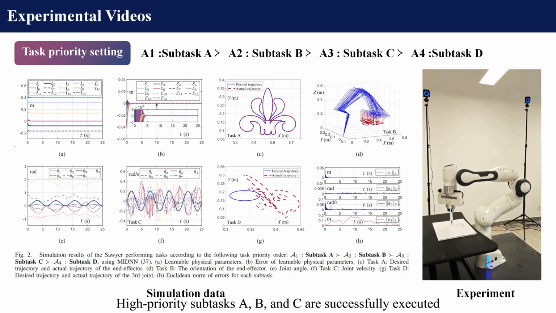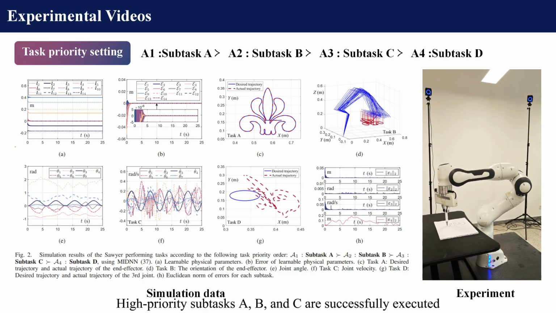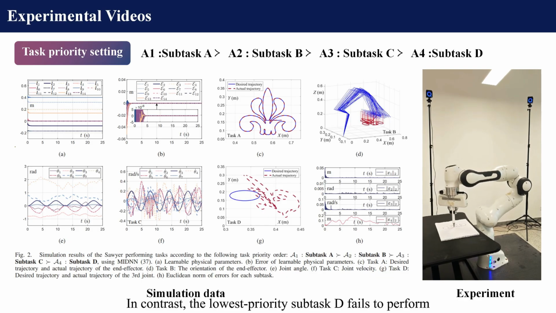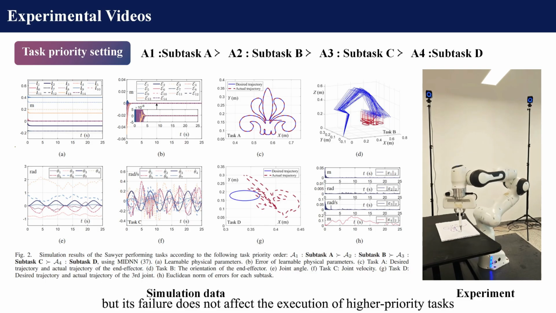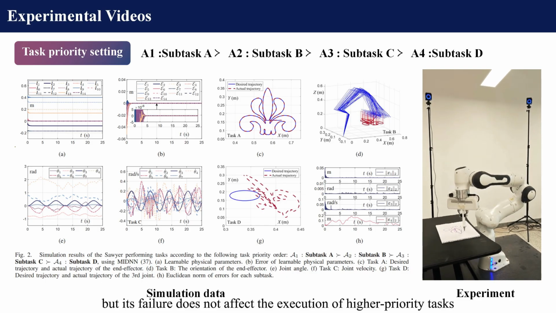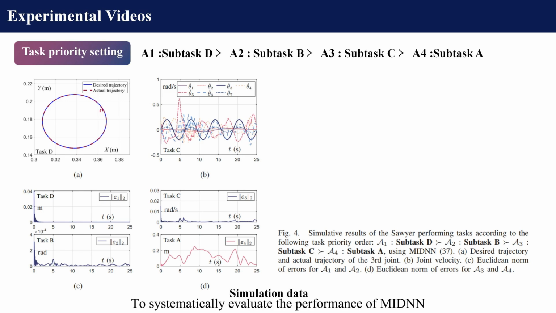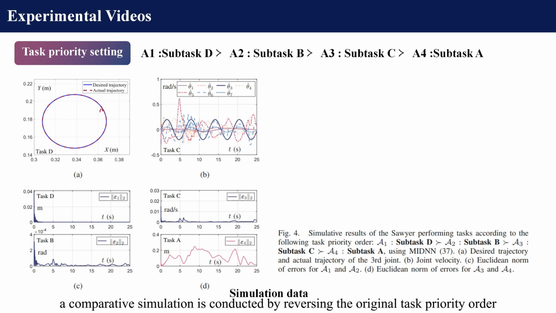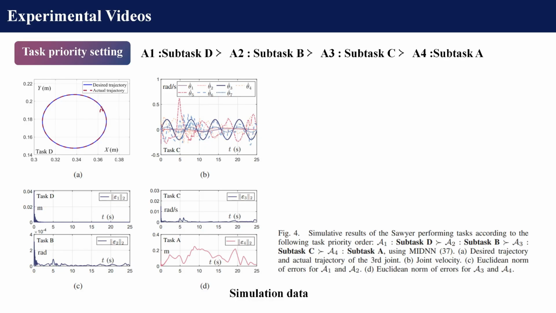High-priority subtasks B and C are successfully executed. In contrast, the lowest priority subtask D fails to perform, but its failure does not affect the execution of higher priority tasks. To systematically evaluate the performance of MIDNN, a comparative simulation is conducted by reversing the original task priority order.